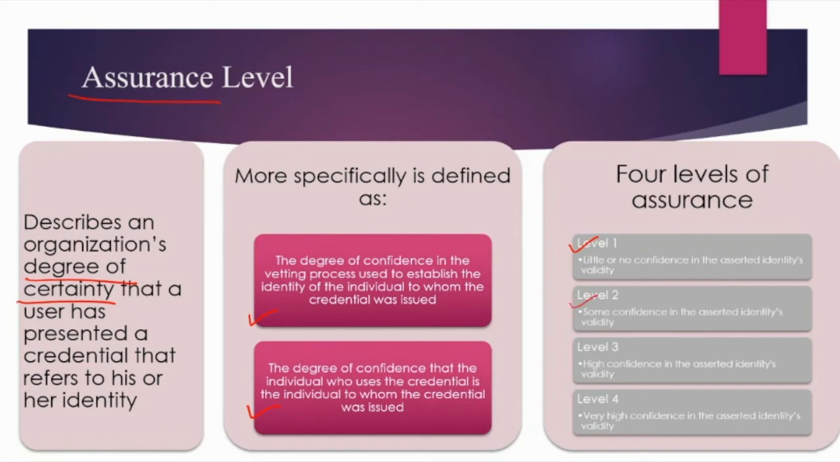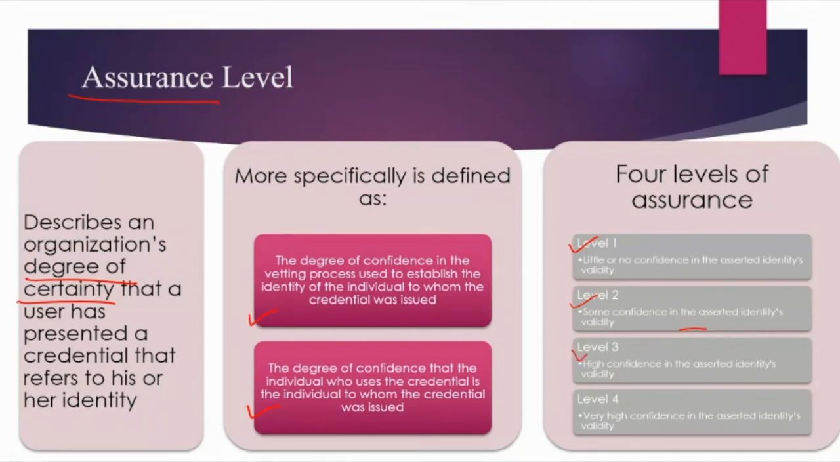Level 2 deals with when some confidence and some validity is required. Some sort of secure authentication protocol needs to be implemented to verify user identity. In the previous case, I was just asking for your username or your name. But now I am asking for your company's ID and password or something like that. A little assertion is required.